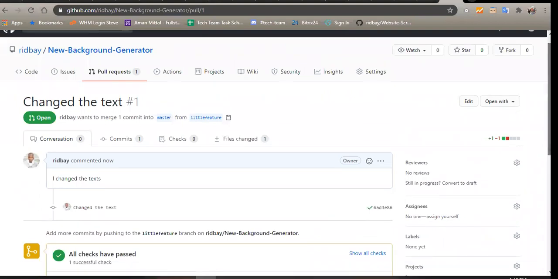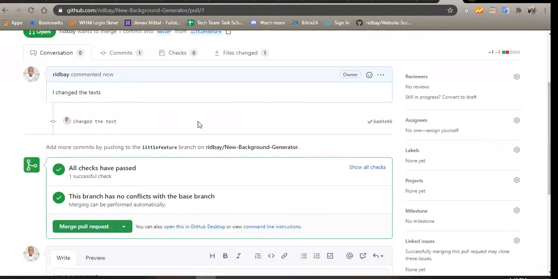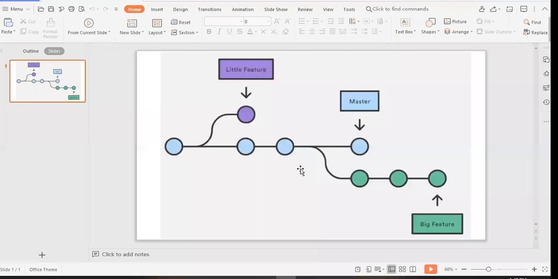So it brought some options here. You can see it. So you see how it says I can merge the pull request. So that means I want to merge it. You can see it. I want to merge it to the master branch. Well, if you go back to our diagram, I've created this little feature branch. And now what I'm saying is I am done with this little feature branch. So I'm saying that I want to merge this into master.